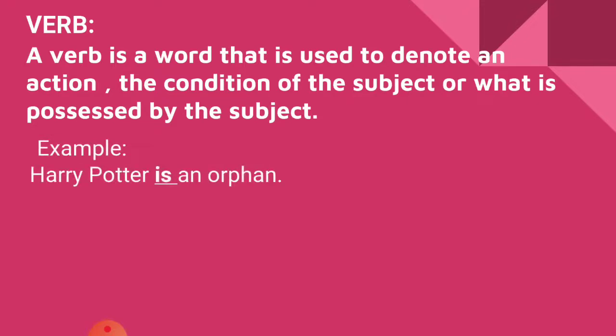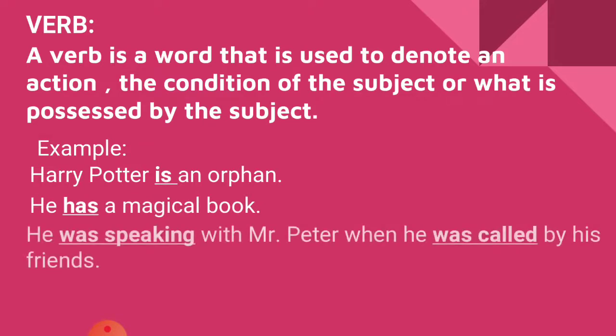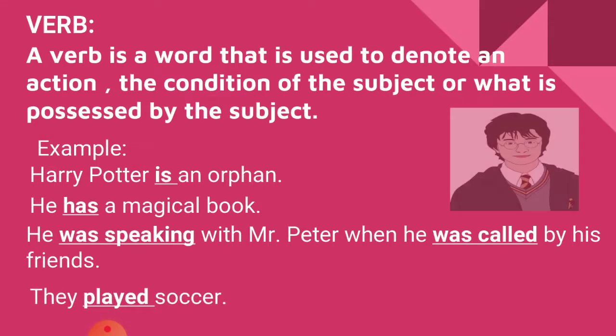Harry Potter is an orphan. He has a magical book. He was speaking with Mr. Peter when he was called by his friends. They played soccer. In the first sentence, the word is tells us the state of being of the subject, that is, Harry Potter. What is he? An orphan. In the second sentence, the word has is used to indicate something that the subject possesses, that is, a magical book.